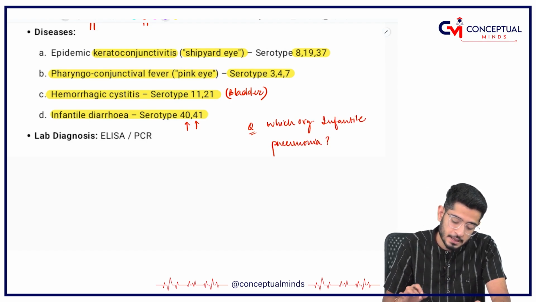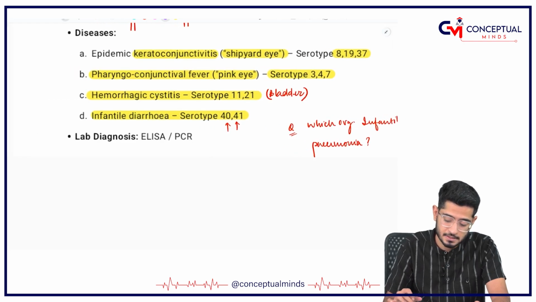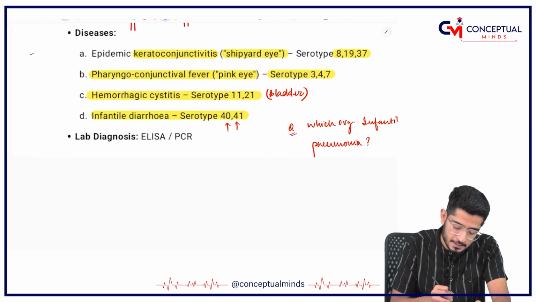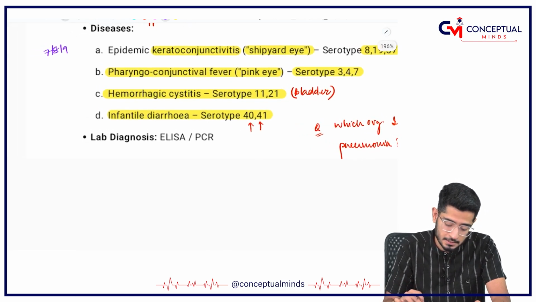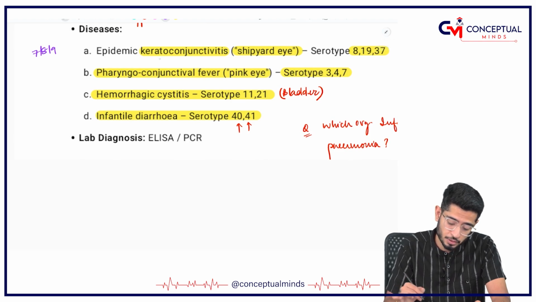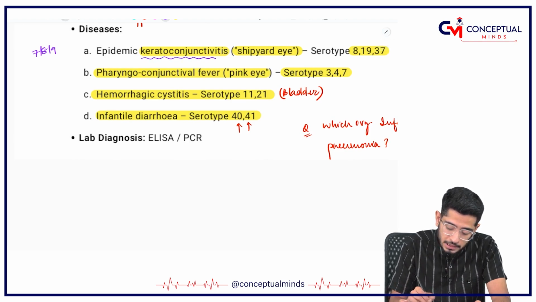My dear friends, let us now learn about these diseases. Remember, if the numbers 7, 8, 9 are coming, it is going to do keratoconjunctivitis.